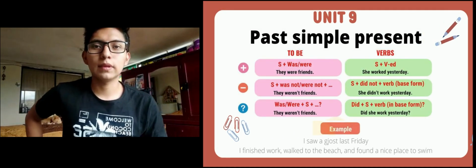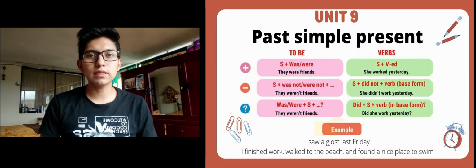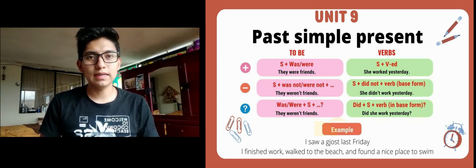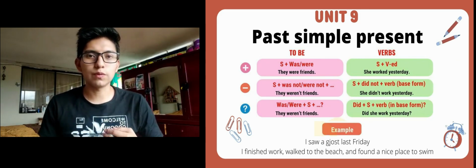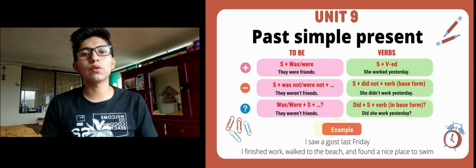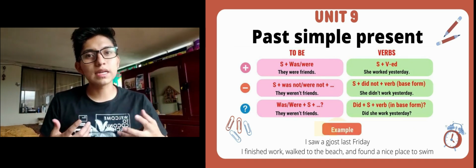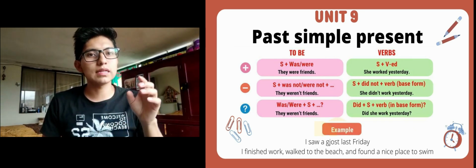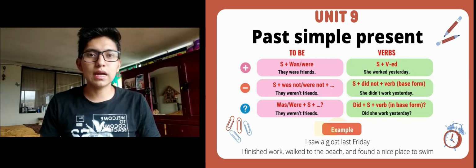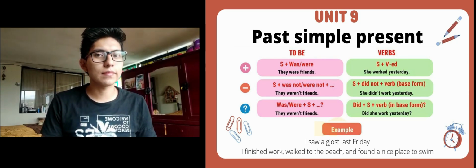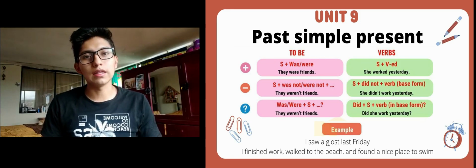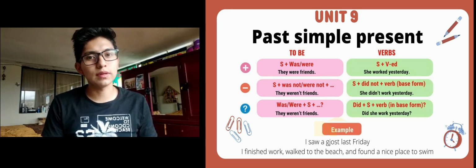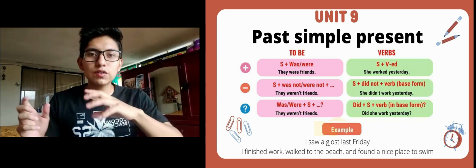Unit 9. The simple past is used to refer to actions that were completed in a period of time before the present. We can use it with the verb to be and with other verbs. For example, I saw a ghost last Friday. It expresses a complete action in the past. I finished work, walked to the beach, and found a nice place to swim. This describes a complete series of actions in the past.